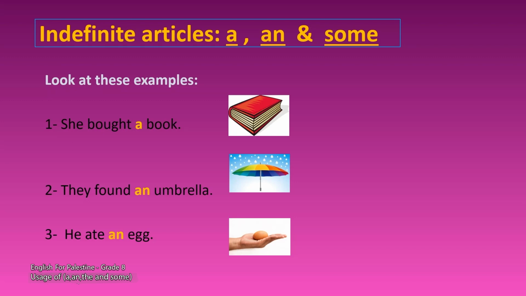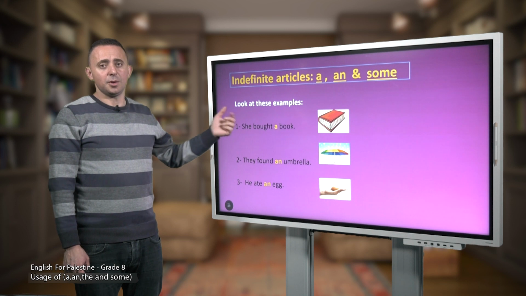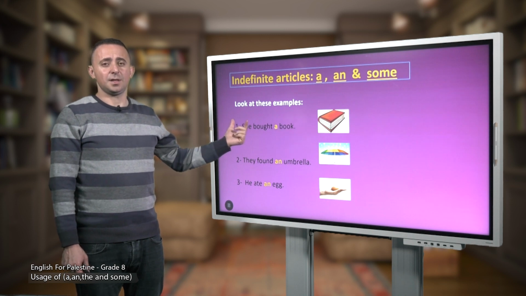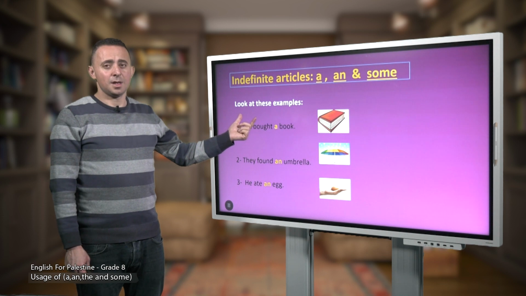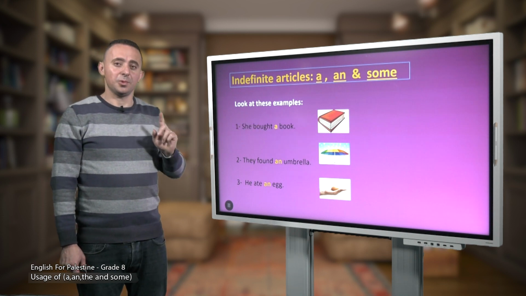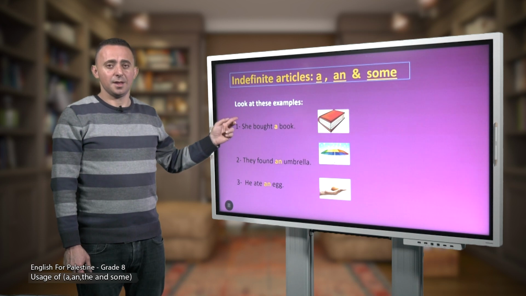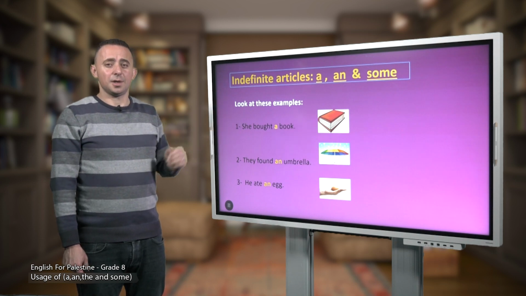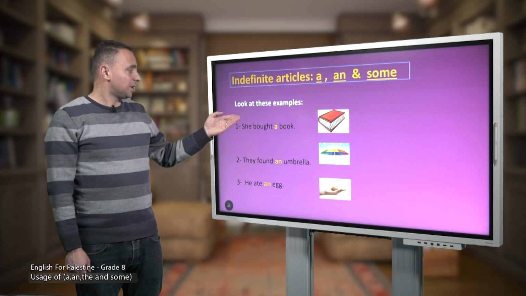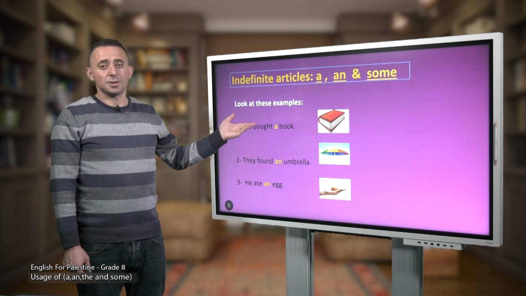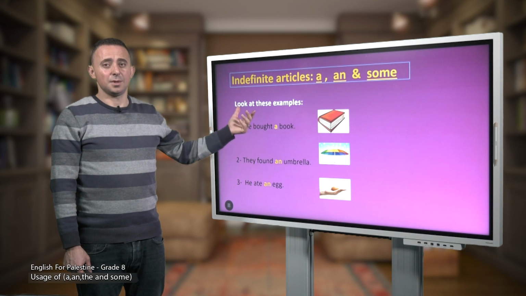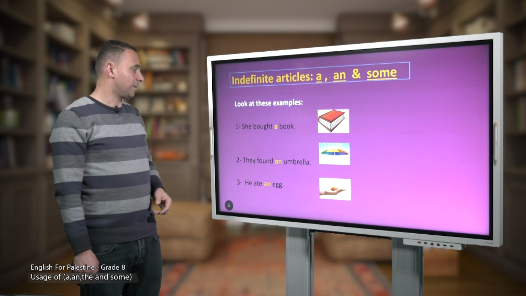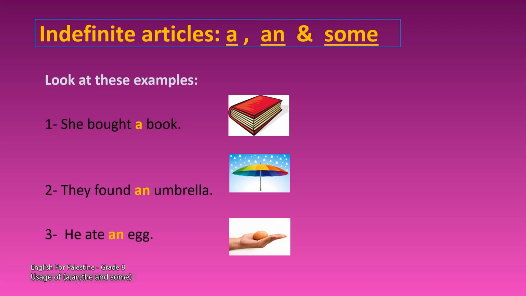Let's have a look at these examples. We have pictures with examples. Number 1, she bought a book. Again, she bought a book. Notice here we have a book. Notice the indefinite article a is followed by a singular noun, not a plural, because a and an are followed by singular nouns, right? And notice the word book starts with a consonant sound. Book, a book.